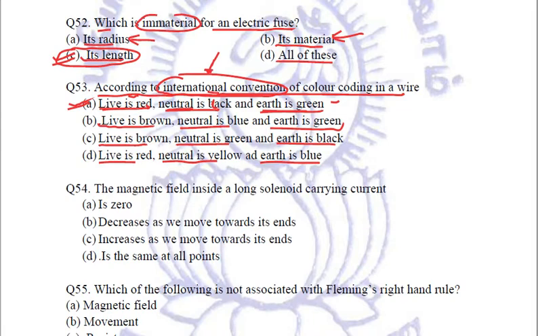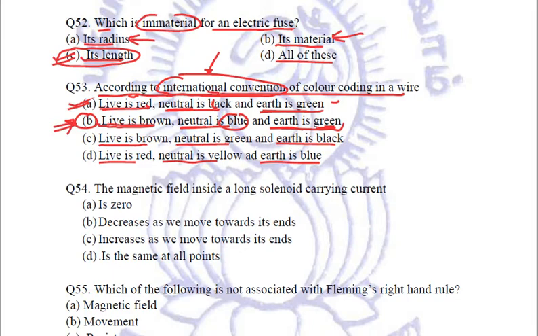Second thing, the new conventions say that live is brown, neutral is light blue, and earth is green or yellow. So, as per the international convention, the answer needs to be B. Live is brown, neutral is light blue or blue, and earth is green or it may be yellow also.